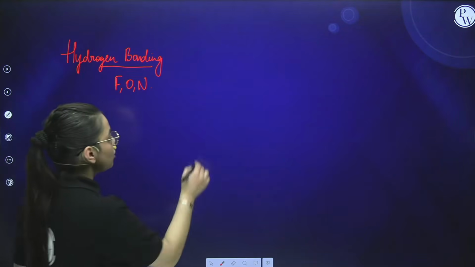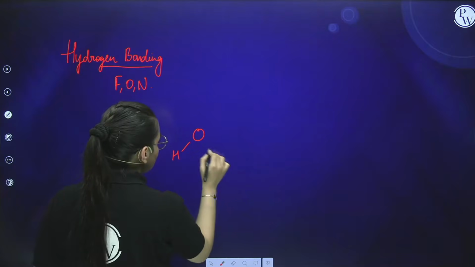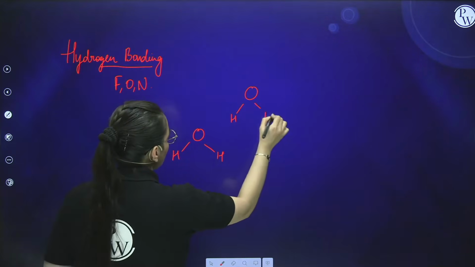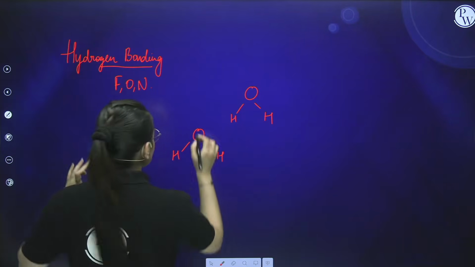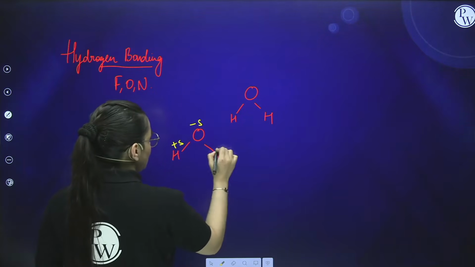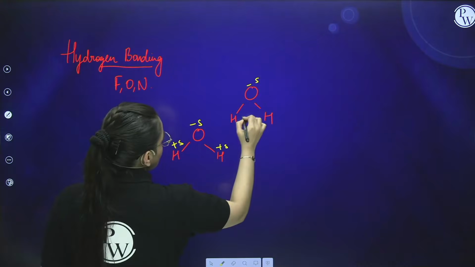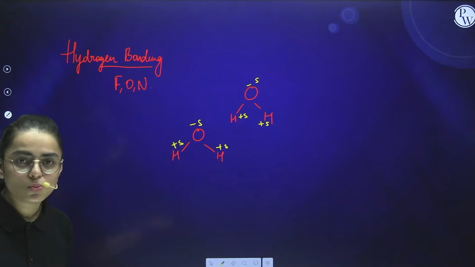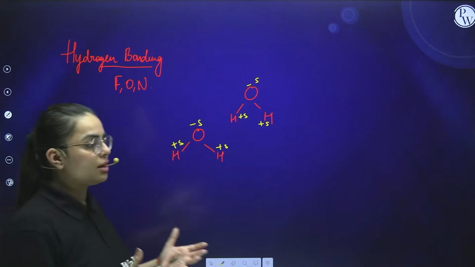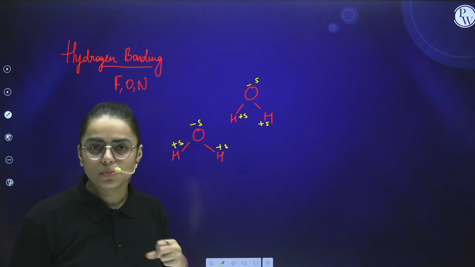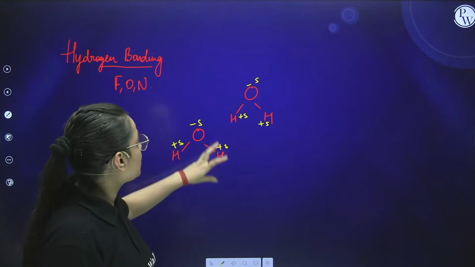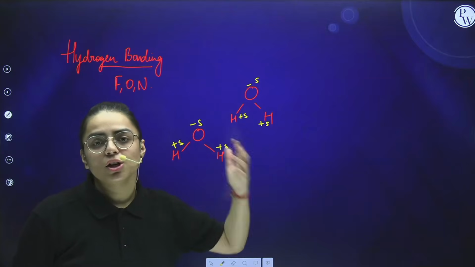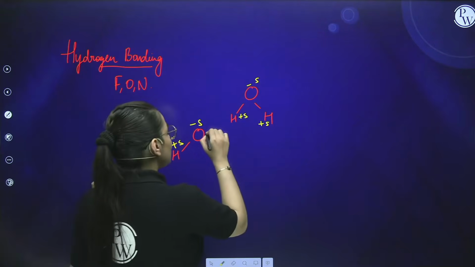If I talk about the water molecule, water is H2O. Now here you see I take one more water molecule. We know that oxygen is a negatively charged species and hydrogen is a positively charged species. Why is oxygen the negatively charged species? Because it is more electronegative. Electronegativity refers to the tendency to attract a shared pair of electrons. Now this molecule's electronegative atom will make a bond with another molecule's electropositive atom, so there will be interaction between both of these.